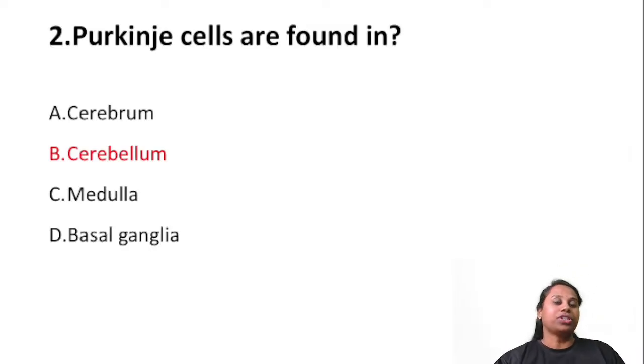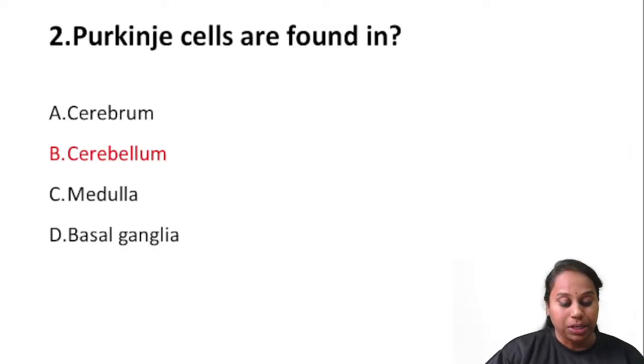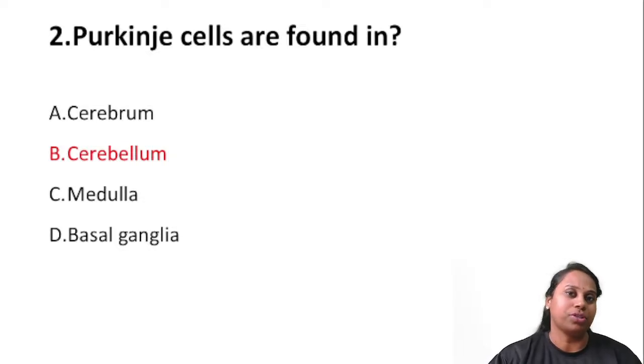Over to the second question from CNS. Purkinje cells are found in. Once it was an image based question also, where a histology image of a Purkinje cell was given. Okay, so the answer is cerebellum. Where are Purkinje cells present? They are also present in the cerebral cortex, but they are the most important cells of the cerebellum.